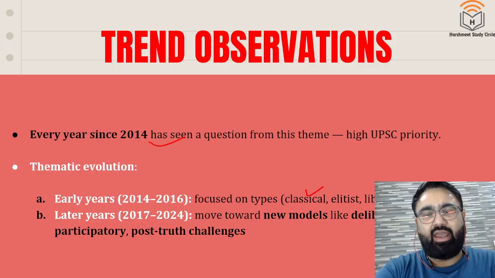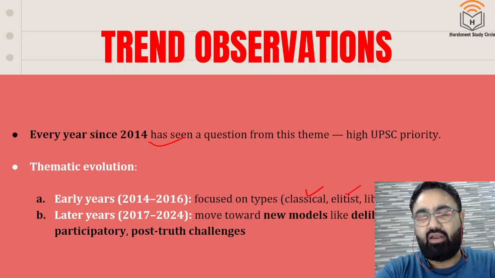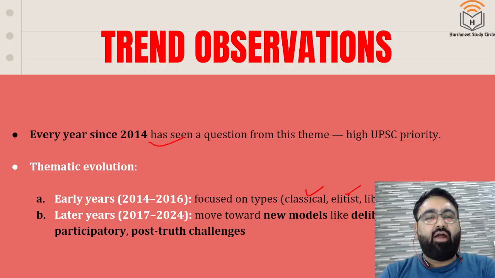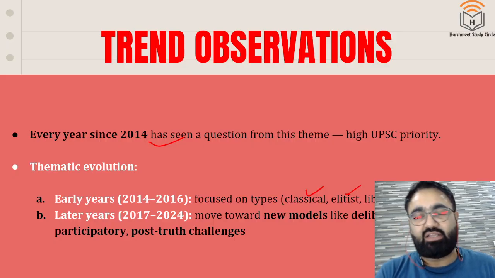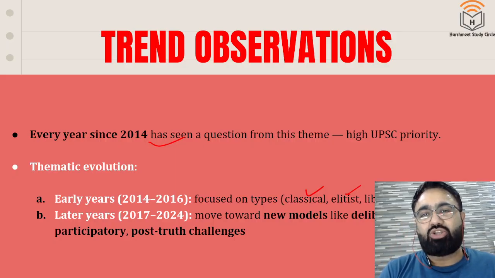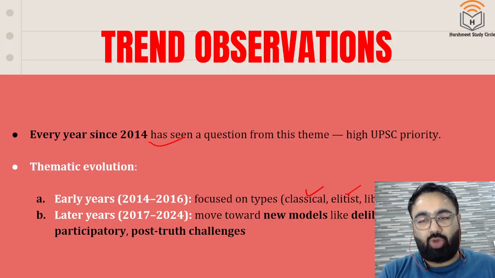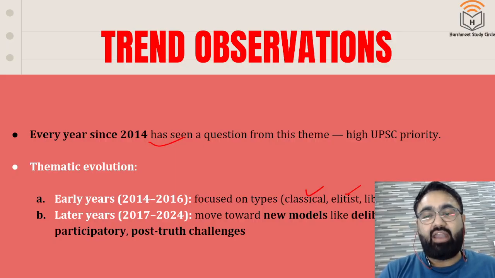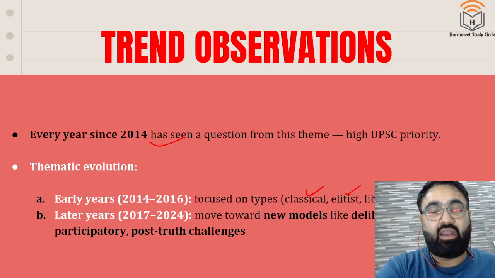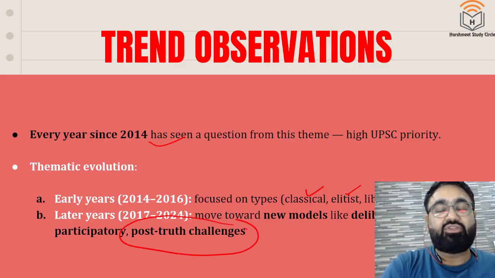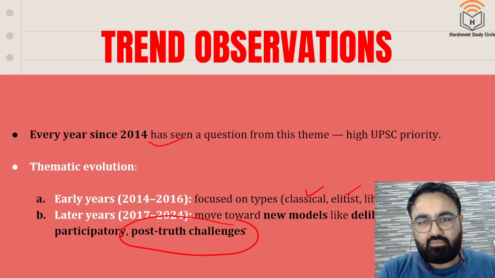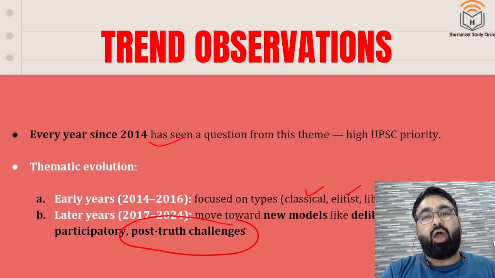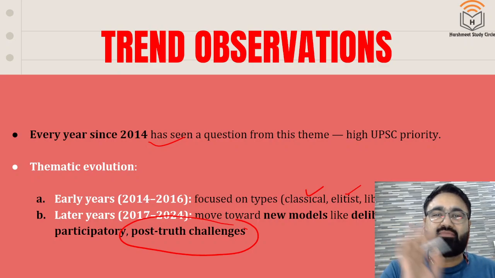Classical theory क्या है, elitist theory क्या है, liberal radical theory of democracy क्या है. अब क्या हुआ है पिछले 4-5 सालों में, you are being pushed by the UPSC to answer questions on some lesser discussed topics. जो नए models आ गए हैं, deliberative democracy, participatory, post-truth challenges, things that you usually ignore. So that is why you have to expand your horizon a bit rather than focusing on वही सब 4-5 चीजें